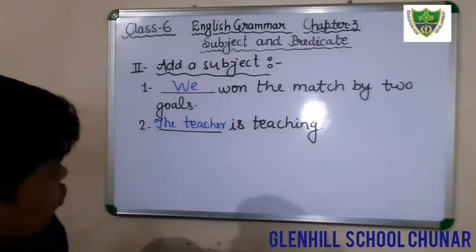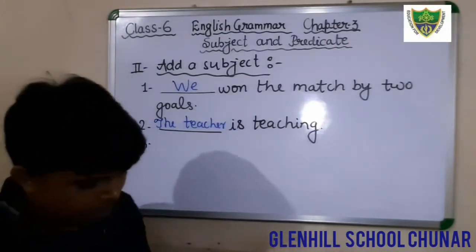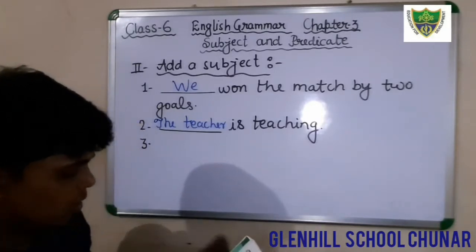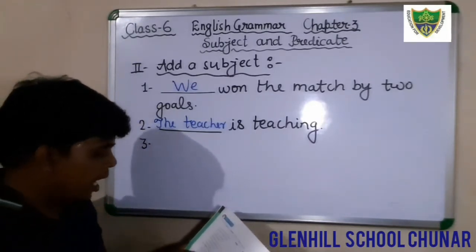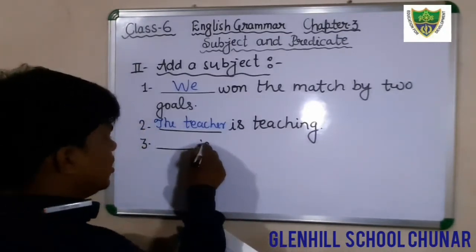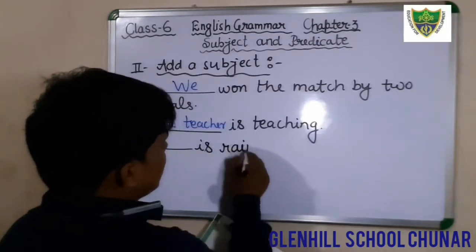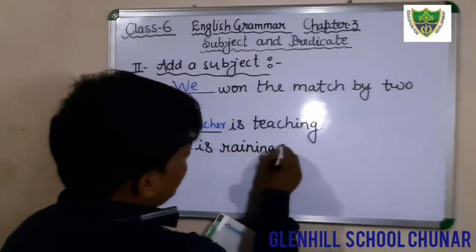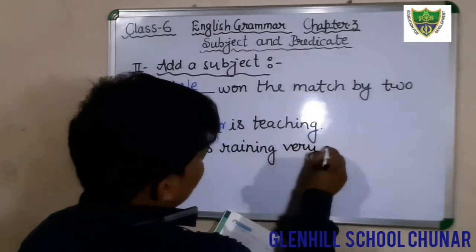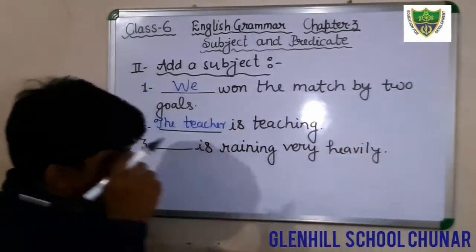And come to the next question, question number 3. What is question number 3? Blank is raining very heavily. The subject is not given, you have to fill it. Okay students, this is the sentence.